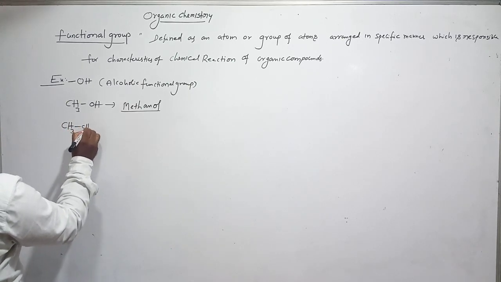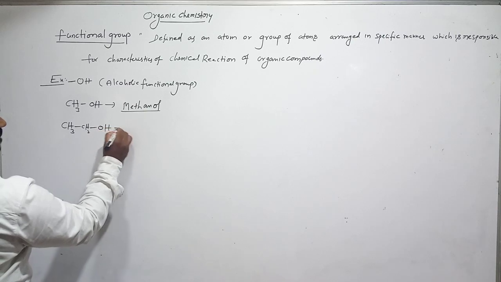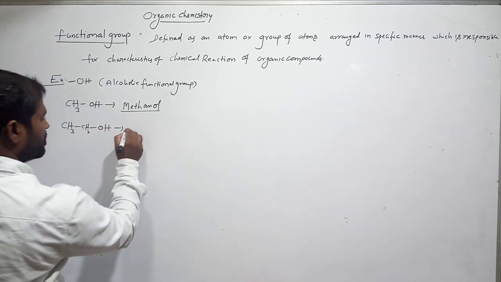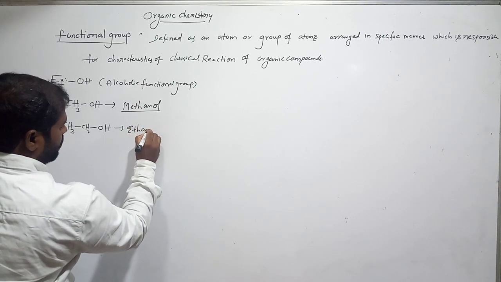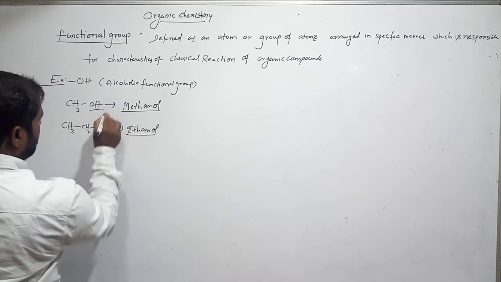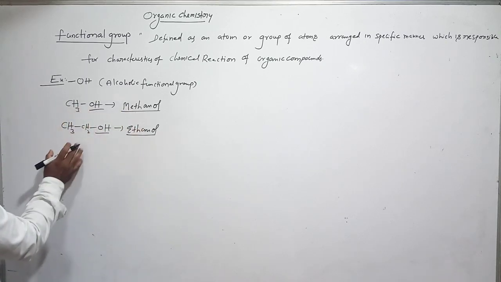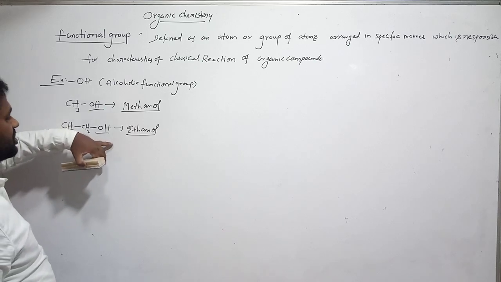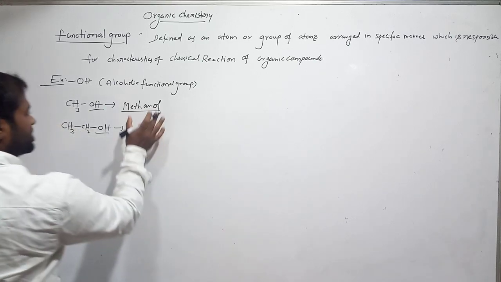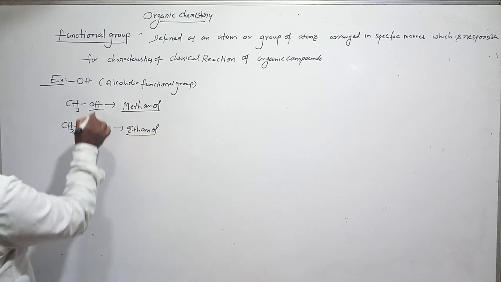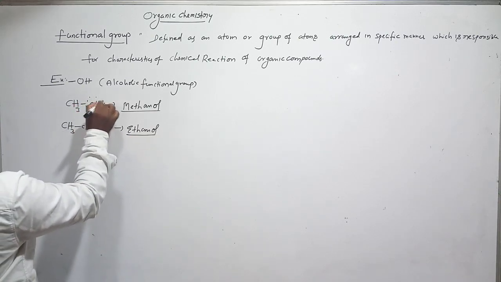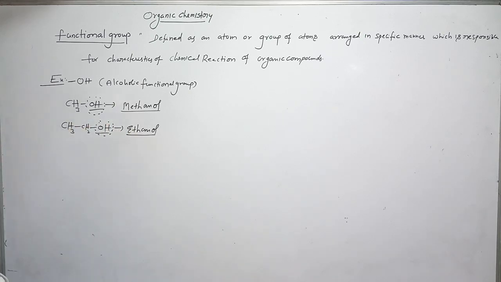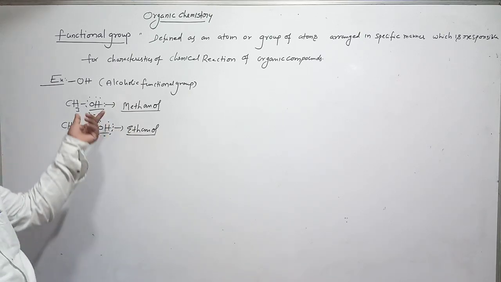CH3CH2OH. How many carbons do we have? Two carbons. So this is ethanol. These are all alcohols: methyl alcohol, ethyl alcohol. Methanol, ethyl alcohol or ethanol, this is the IUPAC name. Later we'll discuss that. This OH is called the functional group in methanol. Here also OH is the functional group in ethanol. So the chemical reactions take place at this.